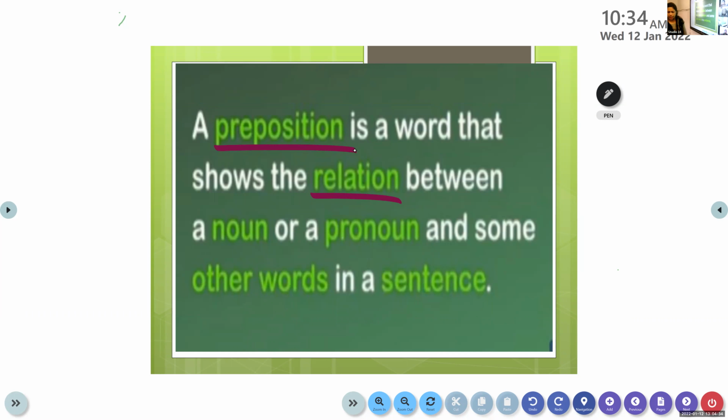So the definition is given in the page number. It is a word which is placed before a noun or a pronoun to show the relationship between the person and the other part of the sentence. Not only that, it tells us the position of a person, or where a person, a place, or animal, or a thing is. Okay, the definition is clearly given in your workbook. Just read through it. When I send the notes, I will also send the notes for you.